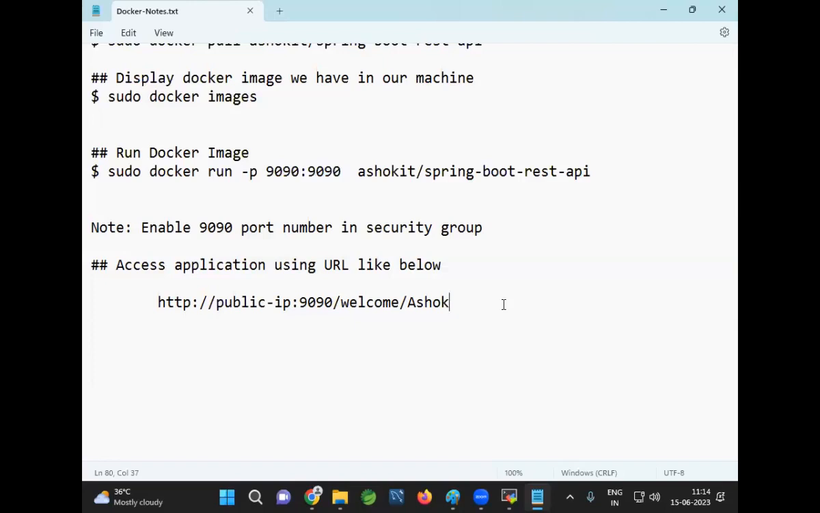Now, the task for you today: you understood this concept very easily. Just 5 minutes, install Docker, pull my image and run my image. The Docker application will be executed. After this, I want you to Dockerize one Spring Boot application. You need to develop one Spring Boot application, create the Dockerfile, create the Docker image, and run that Docker image.